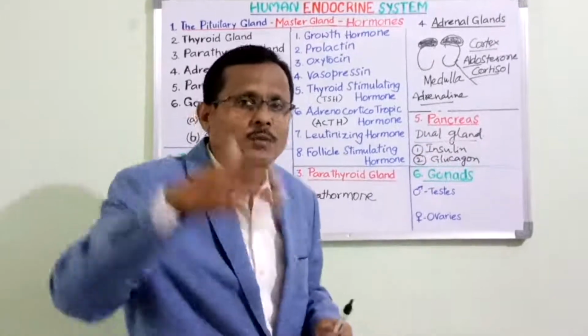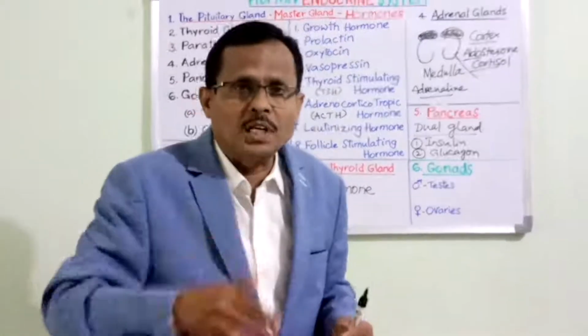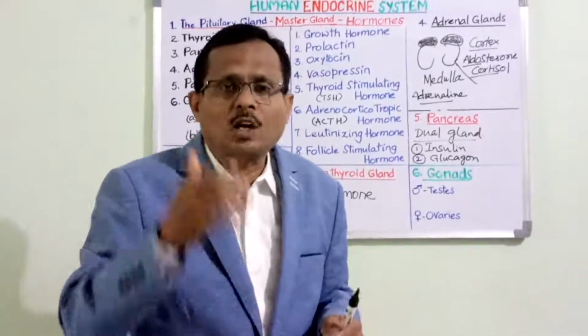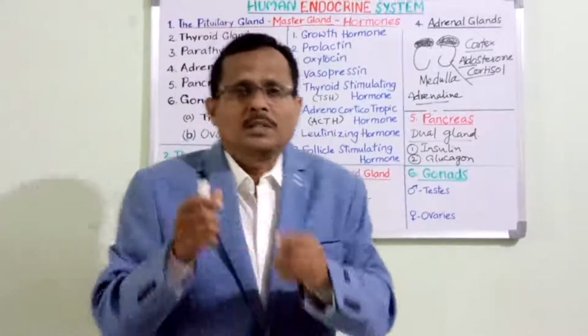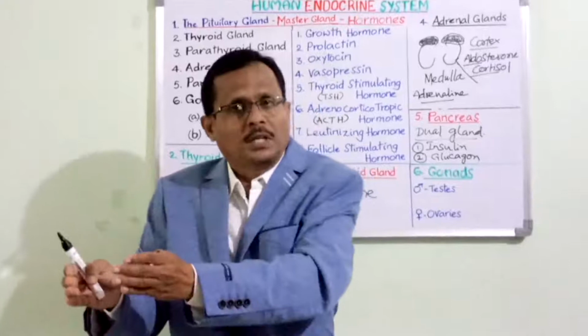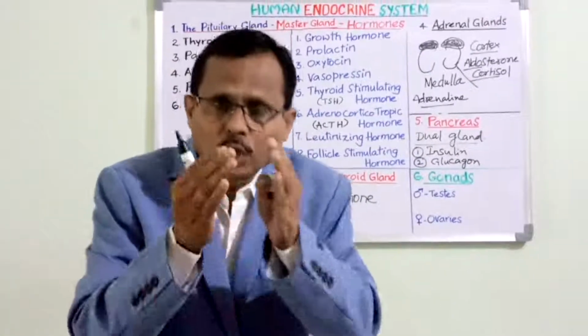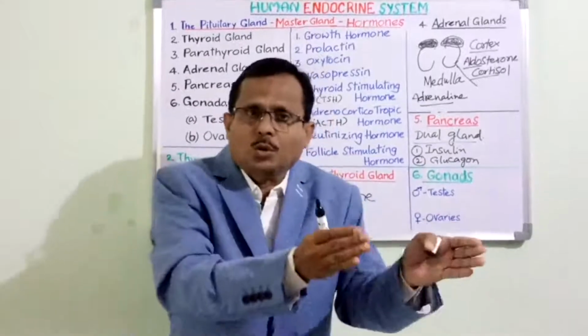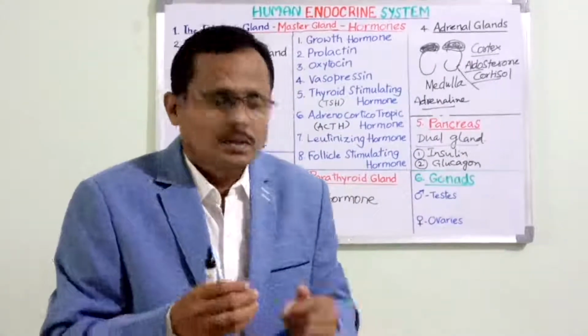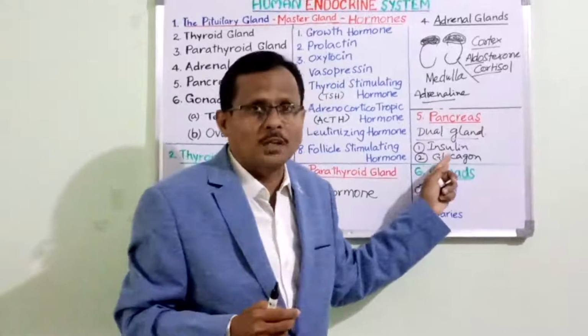Whereas in conditions of lack of diet, when we don't take proper food, when we lack carbohydrate intake, this glycogen which is already stored in the liver will have to be used up. And this usage is possible only when this glycogen is converted back into glucose for oxidation. This is made possible by glucagon.